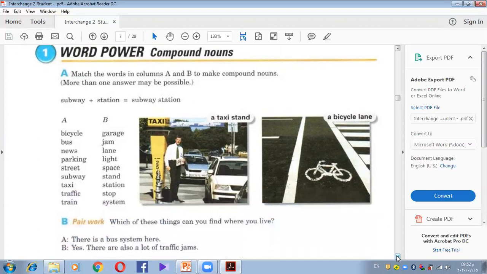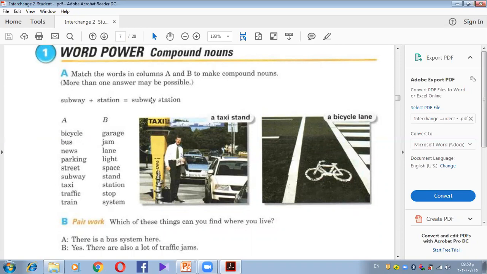So it talks about what? Compound nouns. Match the words in column A and B to make compound nouns. More than one answer may be possible. So we can have more than one answer. It's okay as well. So for example, he gives you here subway and station. So we have subway station, like metro station.